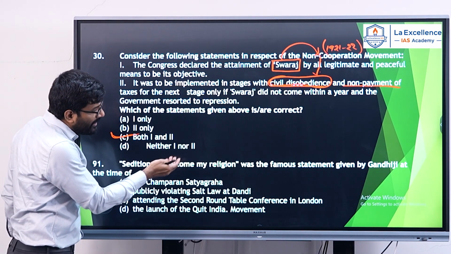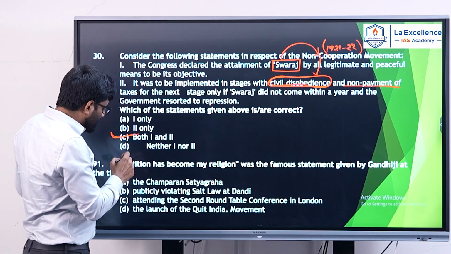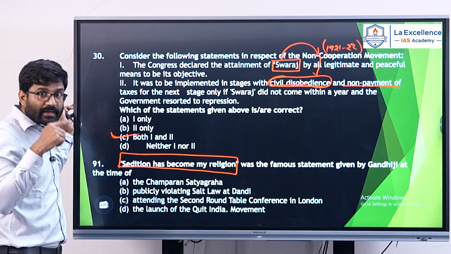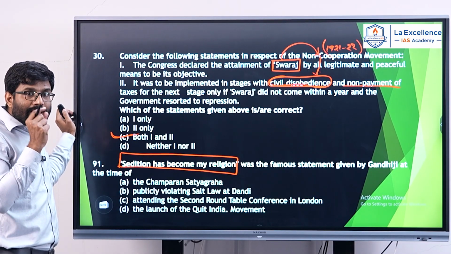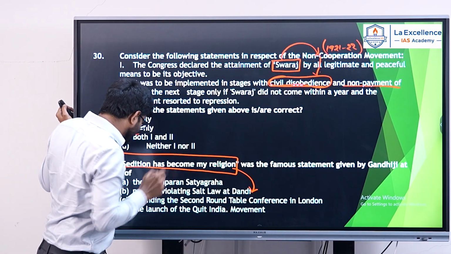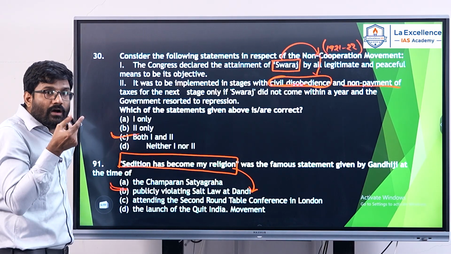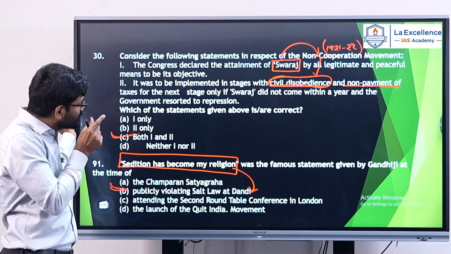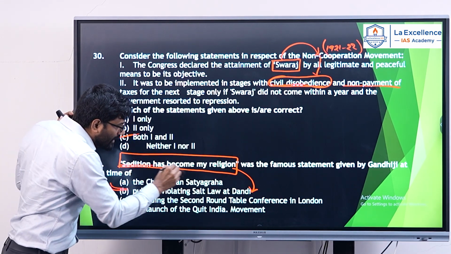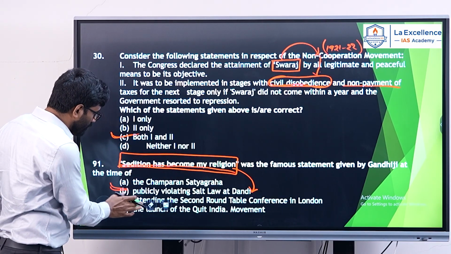Sedition has become my religion was the famous statement given by Gandhiji at the time of. This statement, sedition has become my religion, was given by Gandhiji during Dandi March, Dandi Salt March. So my answer is B. After violating the salt law at Dandi, Gandhiji gave this particular slogan, or this statement. Sedition has become my religion. So this is an easy question. Answer is B, Bombay.